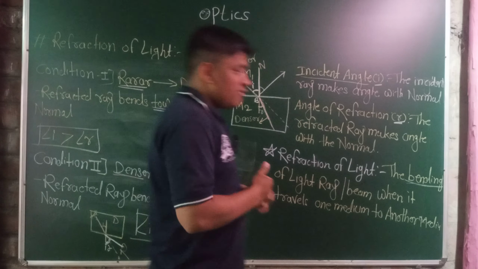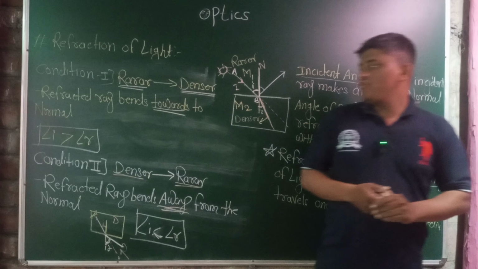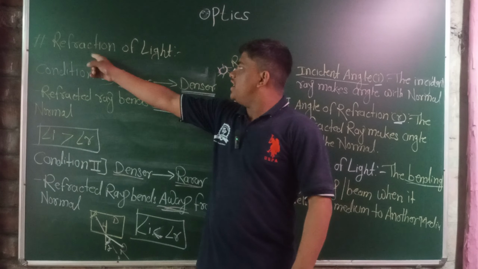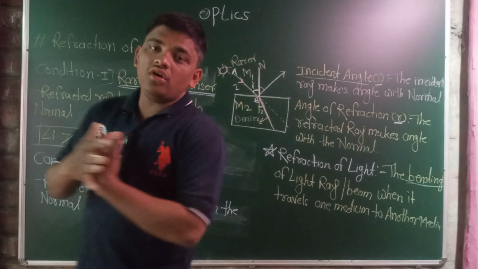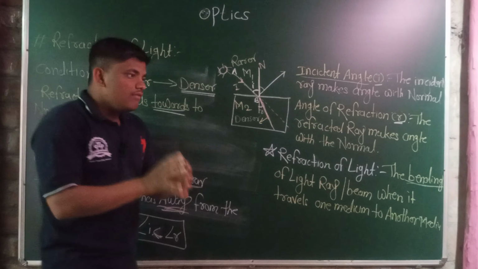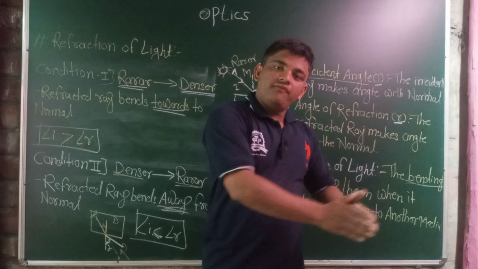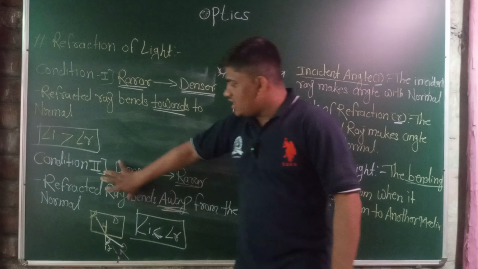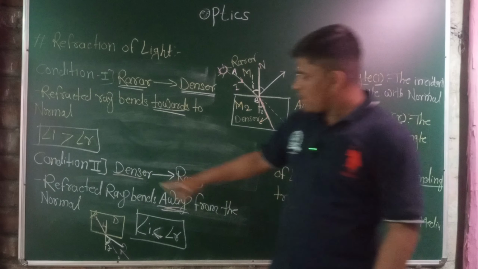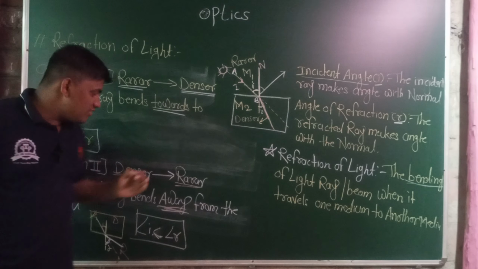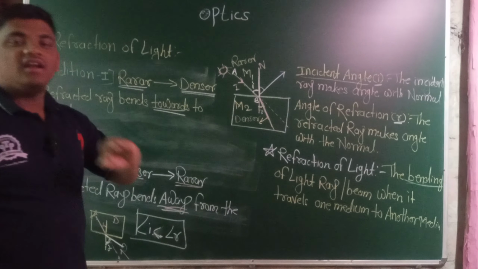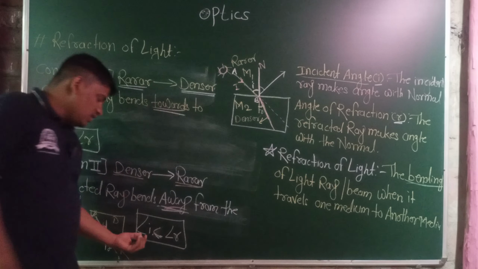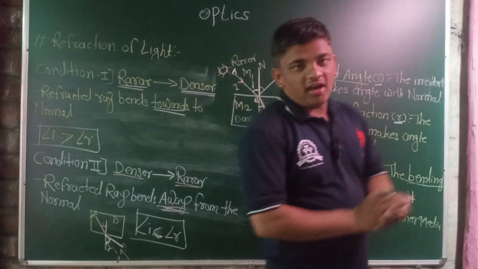In the next lectures, we want to discuss an application, another property of light, with the help of refraction of light. This is total internal reflection. We want to study total internal reflection using condition 2. What is condition 2? The light travels from the denser medium to the rarer medium. The refracted rays bend away from the normal. It means the incident angle is less than the angle of refraction.